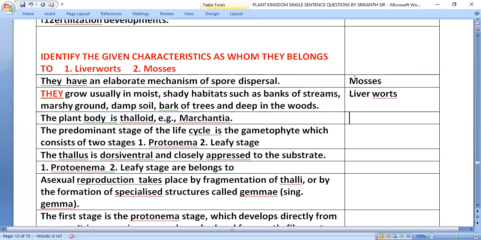The plant body is thalloid, example Marchantia, in liverworts. The predominant stage of the life cycle is the gametophyte, which consists of two stages, protonema and leafy stages, leafy stage in mosses. Thallus is dorsiventral and closely appressed to the substrate, liverworts.